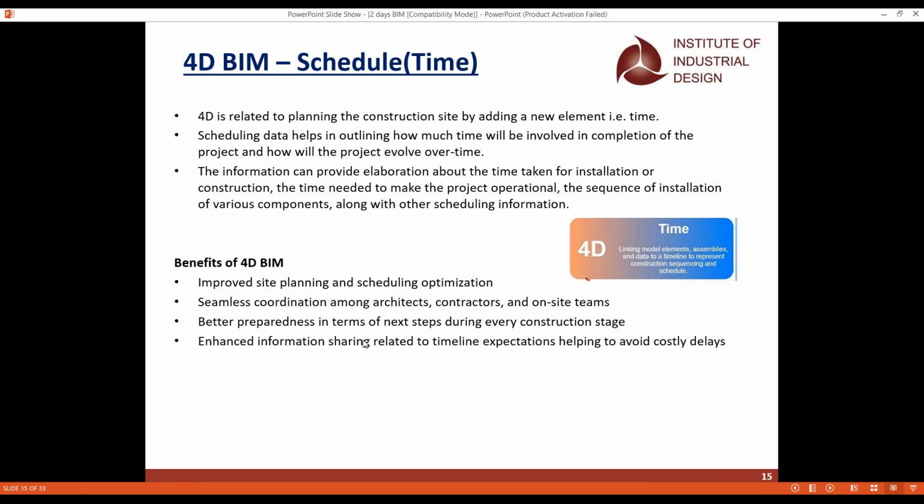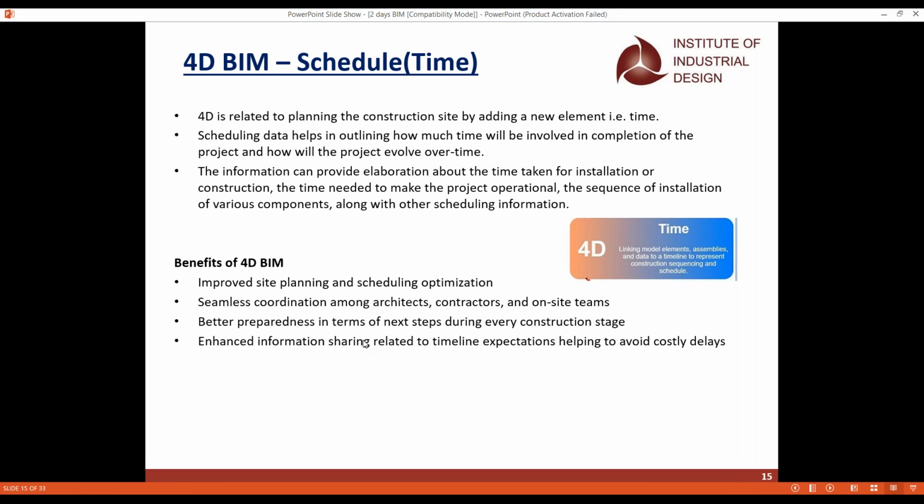And we should get prepared for the next step during every construction stage. Whenever we plan, we know that it takes just 6 months of time. So we go with what the next step is. This construction stage is getting over, so what should I get prepared? Do I want to order extra units of the components, and should I get all these things done? We will be prepared when we make use of this 4D BIM.